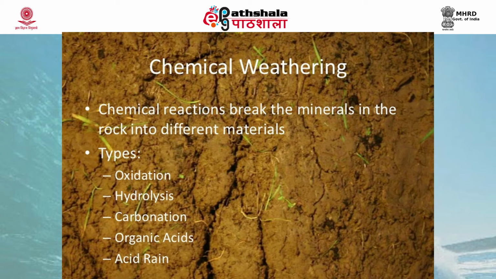Oxidation is the reaction that occurs between a compound and oxygen. The net result of this reaction is the removal of one or more electrons from a compound, which causes the structure to be less rigid and increasingly unstable. The most common oxides are those of iron and aluminium, giving red and yellow staining to the soil, and this is quite common in tropical regions which have high temperature and precipitation.